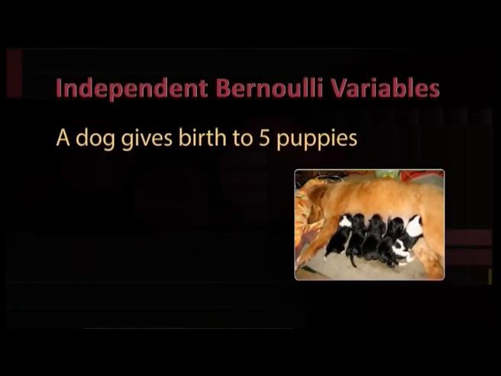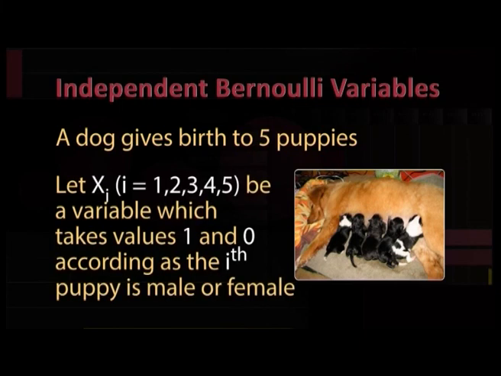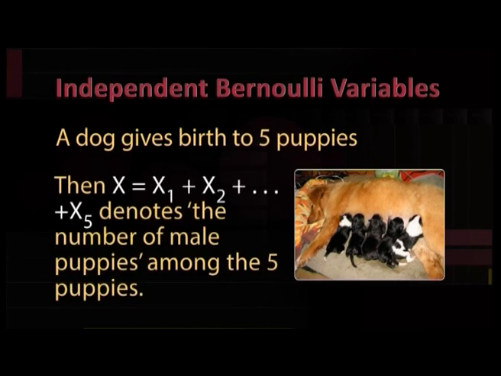Let's take another example. A dog gives birth to 5 puppies. Let xi, i equal to 1, 2, 3, 4, 5, be a variable which takes values 1 and 0 according to whether the ith puppy is male or female. Then x is equal to x1 plus x2 and so on till x5 denotes the number of male puppies among the 5 puppies.